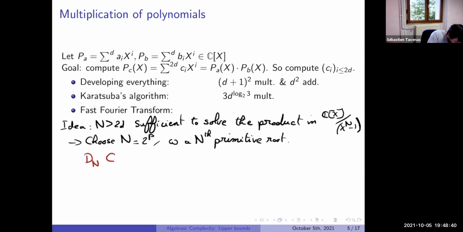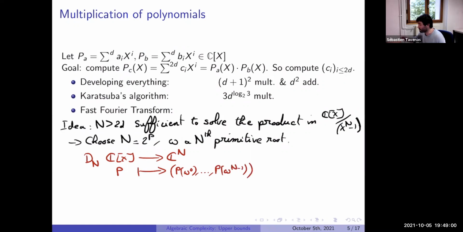Okay, let's look at a morphism from C[X] to C^n. When we have a polynomial P, we send it to the evaluation of this polynomial on n values. These n values, we can see, in fact, clearly it's linear, it's additive, it's multiplicative.